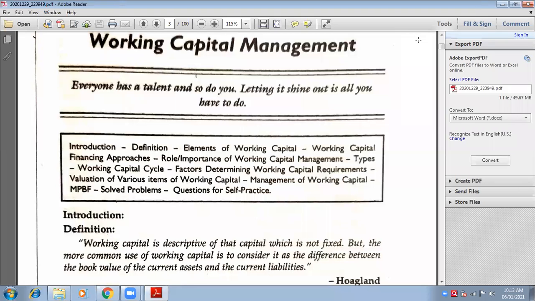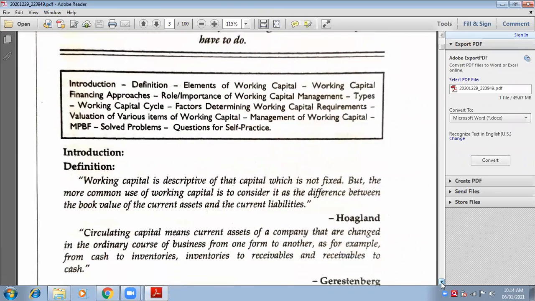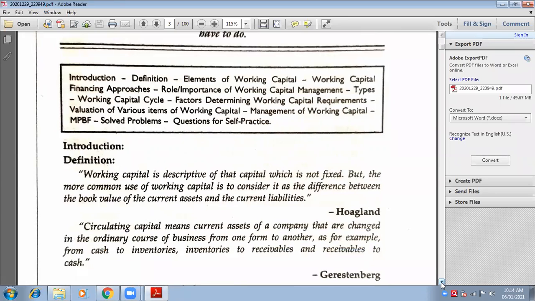Working capital management is our first chapter of this subject, financial management. Now, this same chapter you have done in semester 3 management accounting. I asked you to keep it revised because you have already done it. So, have you done revision of this chapter? Yes, ma'am. Okay. So see, same chapter is there, working capital.